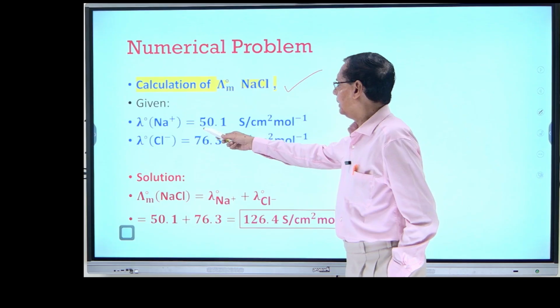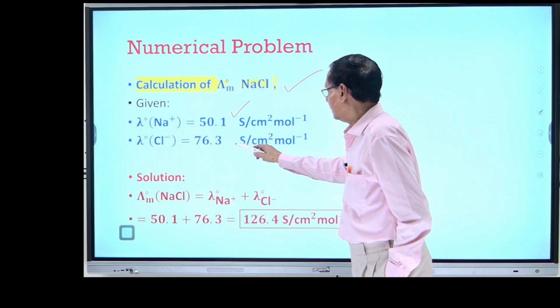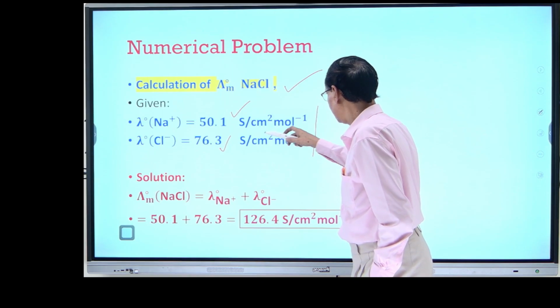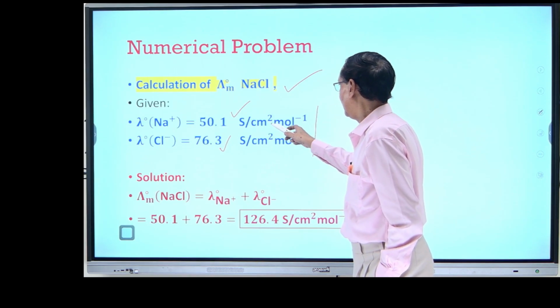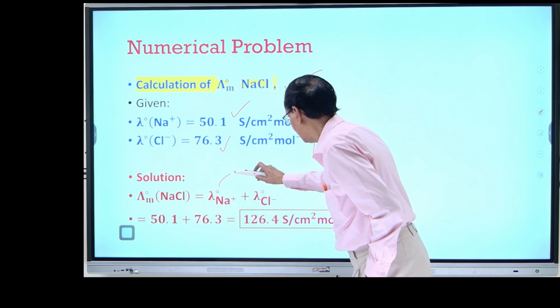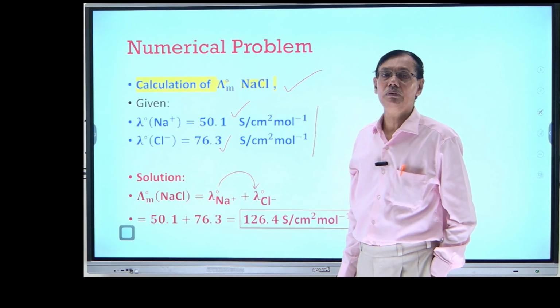They have given the ionic conductance of sodium as 50.1 and chloride as 76.3. Again I am using the CGS unit, centimeter square, just for ease. So I have to add the ionic conductance of sodium and the ionic conductance of chloride at infinite dilution, or limiting conductance values.